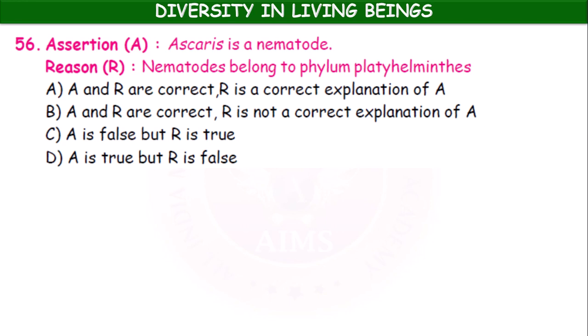Next, Ascaris is a nematode. Reason: nematodes belong to phylum Platyhelminthes. Once again, assertion is true, but reason is false. Ascaris is a nematode and belongs to Nematoda.